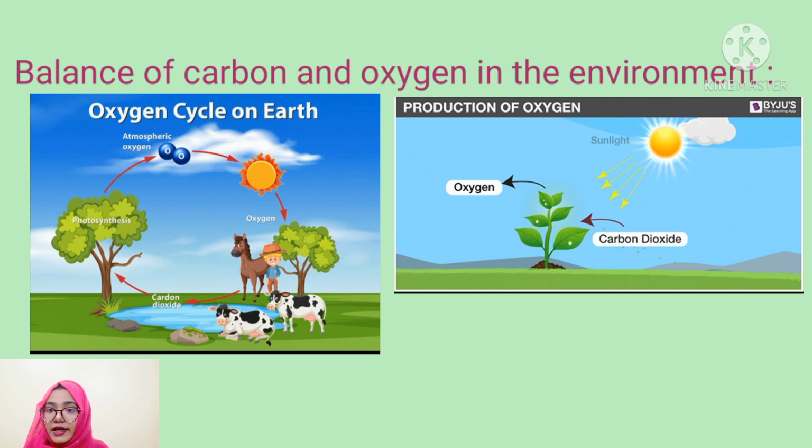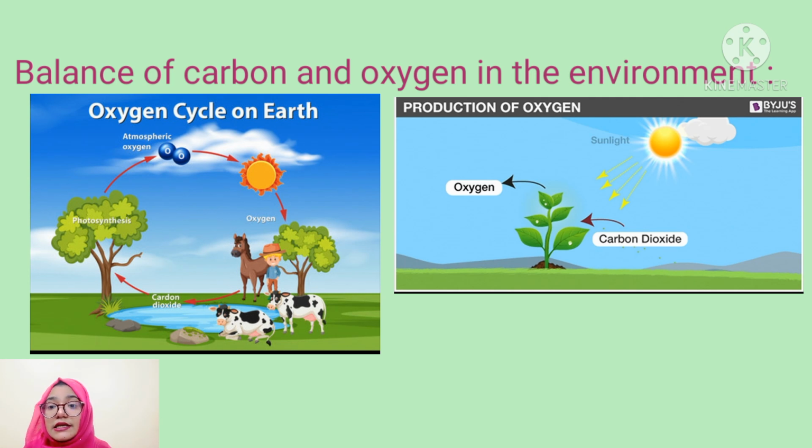Secondly, when plants and animals are burned, carbon dioxide is produced and mixed up with the atmosphere. The next one, when plant and animal bodies are decomposed by bacteria and fungi in the soil, they release carbon dioxide gas.